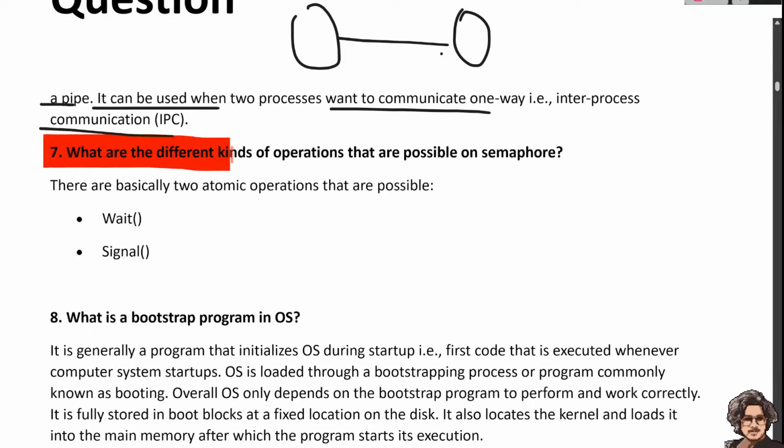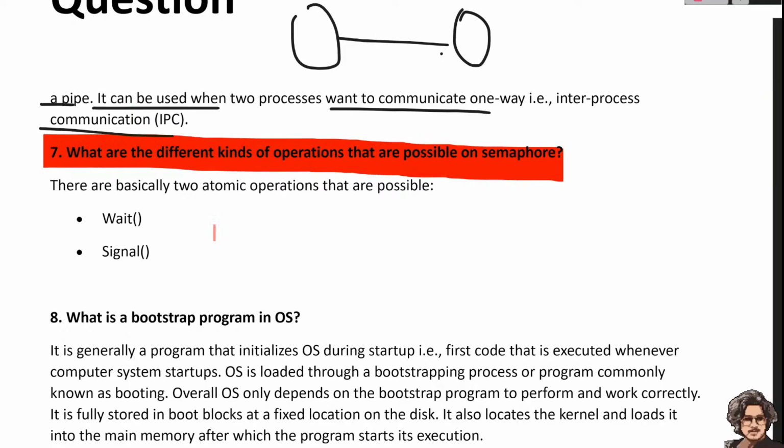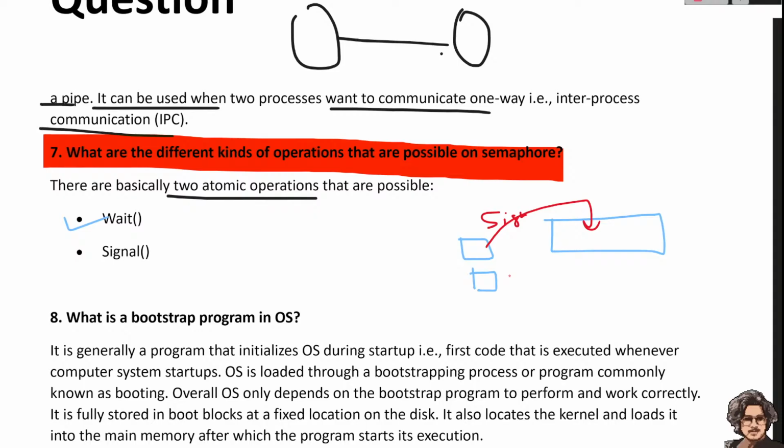What are the different kinds of operations that are possible in semaphores? There are basically two atomic operations that are possible: wait and signal. So we have two processes, and this is the ready queue. First of all, we give this process a signal to go inside, and I give a wait signal to this one to wait. These are the two atomic operations that I use in a semaphore.